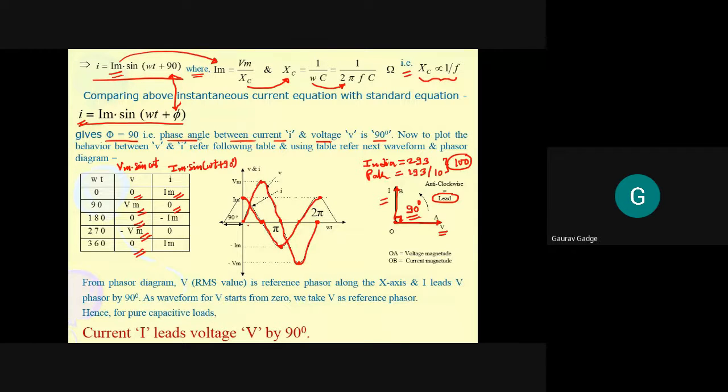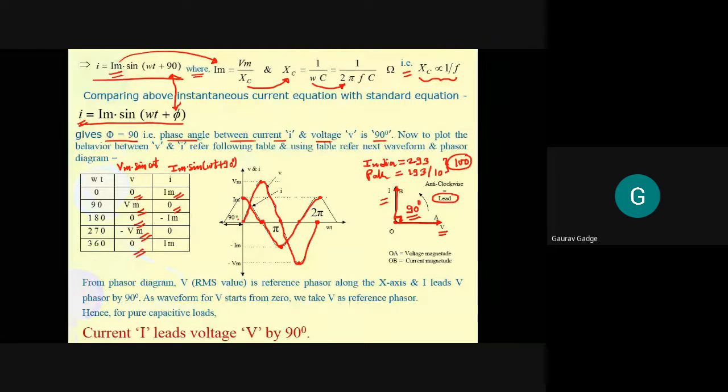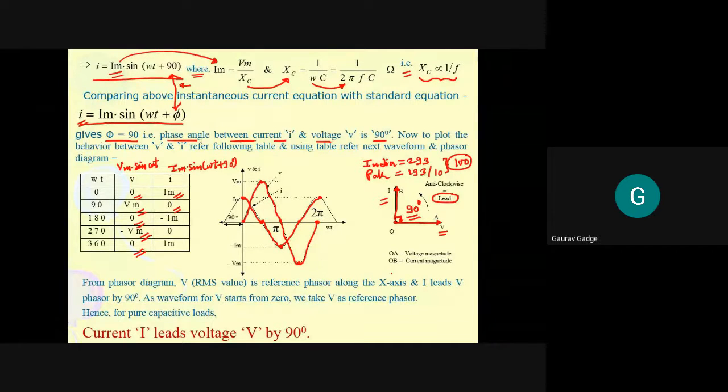And what is the phase shift between the two? The phase shift between the two is plus 90 degree, because we have this for the reference. So now what I can say from the phasor diagram is that voltage is the reference phasor along the x-axis, and current leads the voltage phasor by 90 degree.